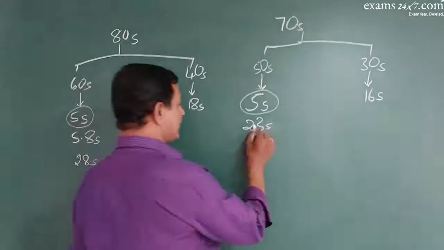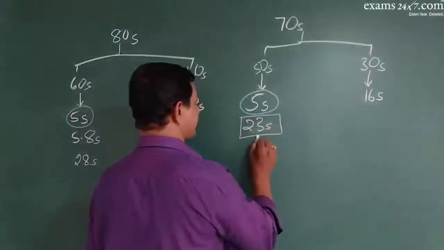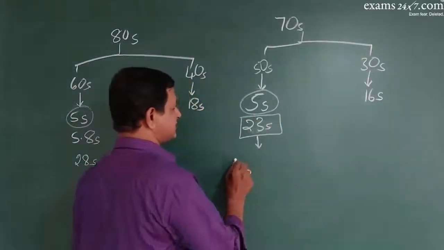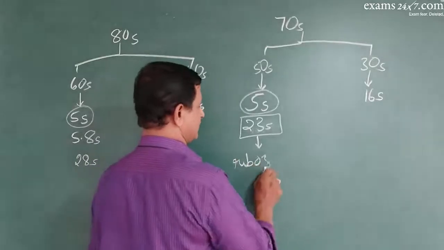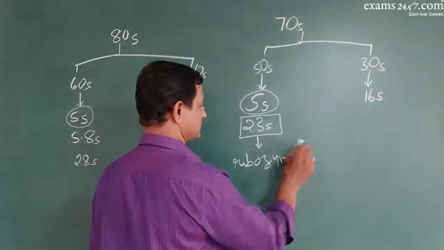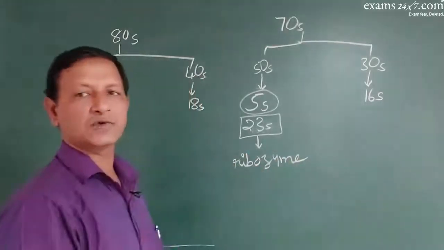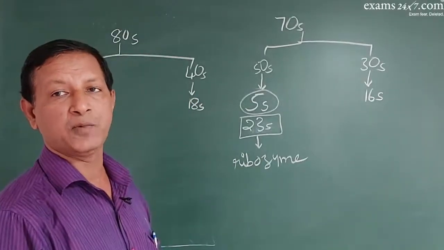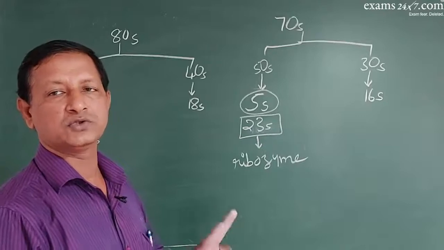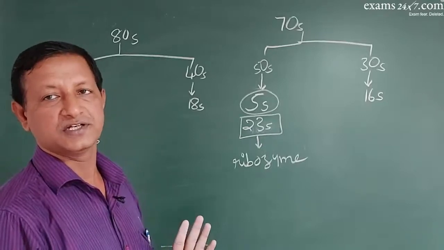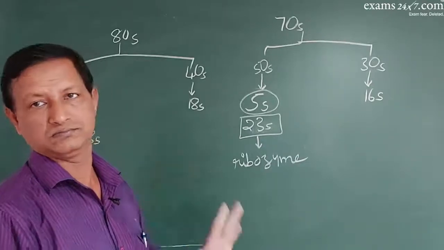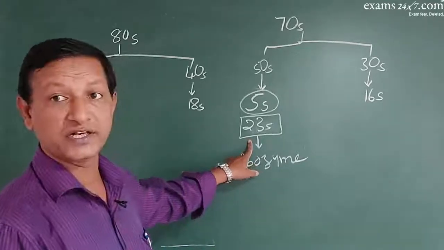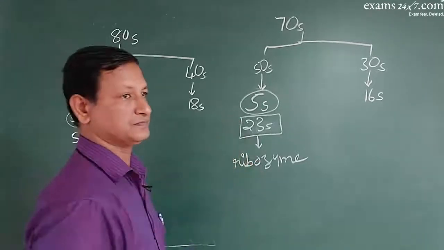Plus, in prokaryotes, this 23S type of rRNA will act as an enzyme called ribozyme. It acts as ribozyme for the construction of a peptide bond between the two successive amino acids inside the ribosome. So this acts as ribozyme only in case of prokaryotes.